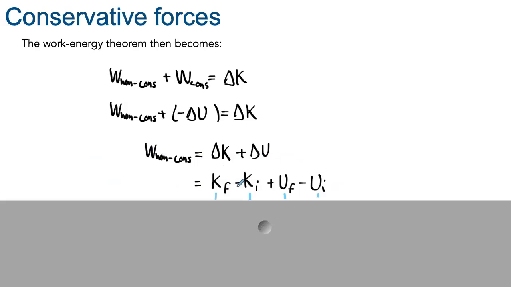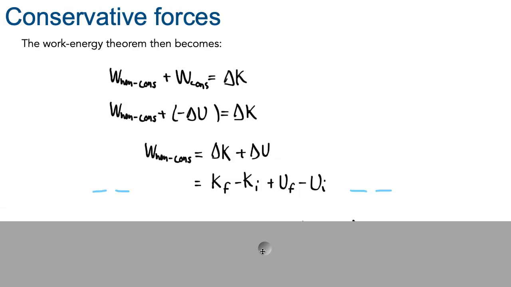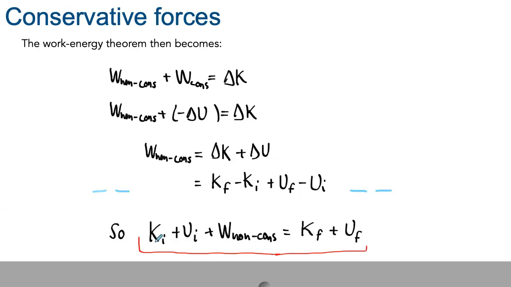Another way to rewrite this equation is to bring all the terms that correspond to the initial time on one side and keep all the terms for the final state on the other side. So we end up with an equation that looks like this: kinetic energy at the beginning plus potential energy at the beginning plus the work done by non-conservative forces is equal to the final kinetic energy plus the final potential energy.